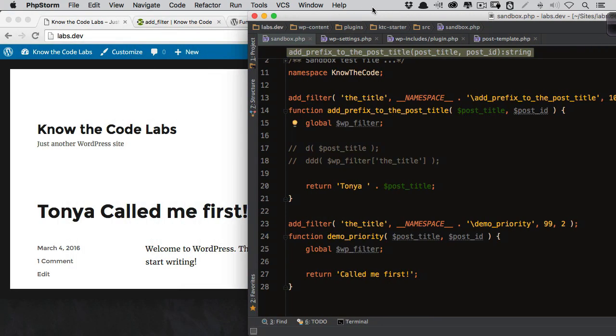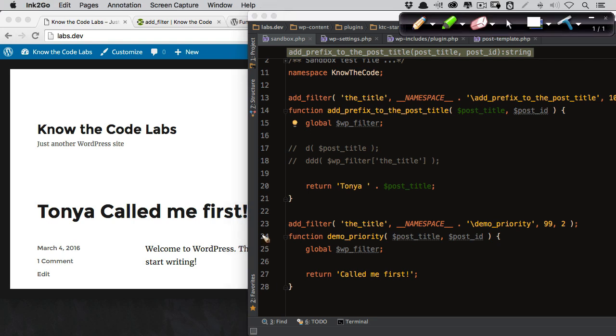I'm going to push this off to the side so we can see it, and then you can see the title. So when this thing started, it came in and it called this one first because it's at 99. Well, compared to these two. It brought in the title, and the title was Hello World. Okay, that's the title of that post. But see, all I returned, I didn't return that title. I just returned call me first. So I changed the title to this. And then it got returned.